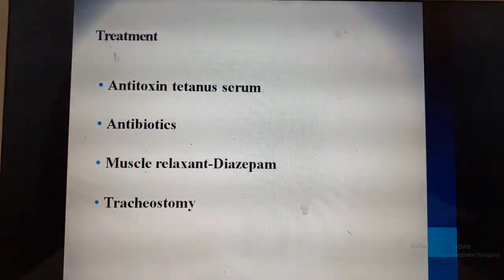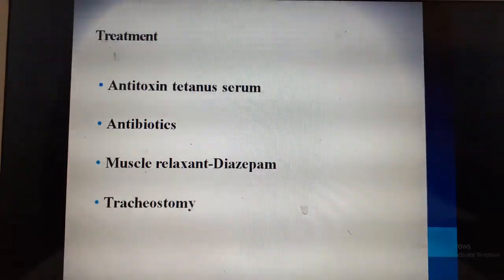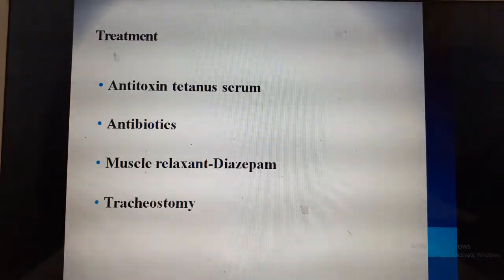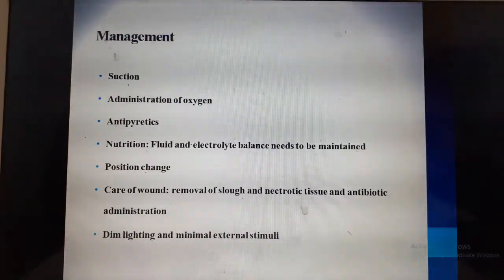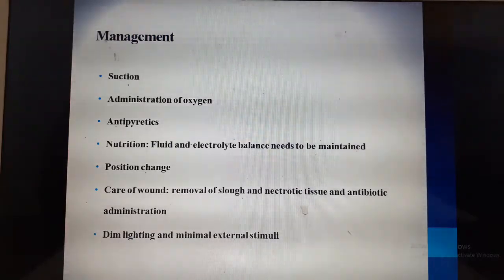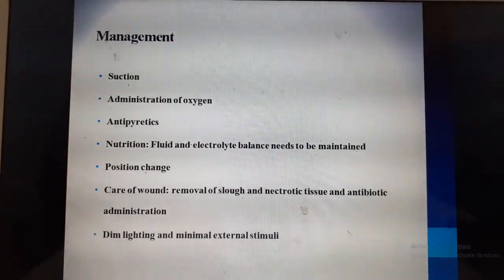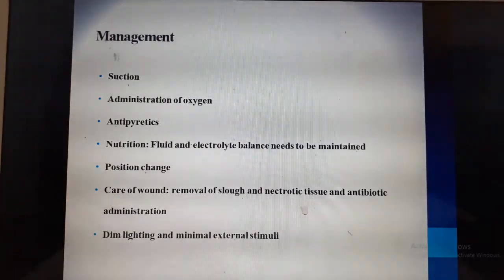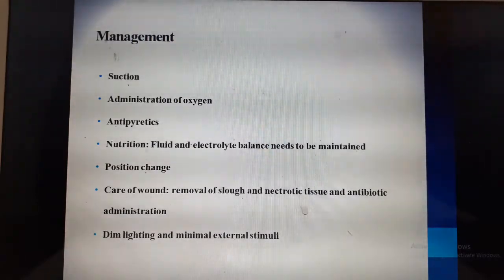The treatment is antitoxin tetanus serum can be administered, antibiotics can be given, muscle relaxants such as diazepam can be given, and tracheostomy can be performed if the child goes into respiratory failure. Gentle suction can be done, administer oxygen if the child is hypoxic, and antipyretics can be given for fever. Nutrition: you can start with IV fluids or NG feeds so that the fluid and electrolyte imbalances can be corrected. Position changing is important. If there is a wound that has caused this tetanus, you need to clean that wound, and you can remove and do daily dressing.